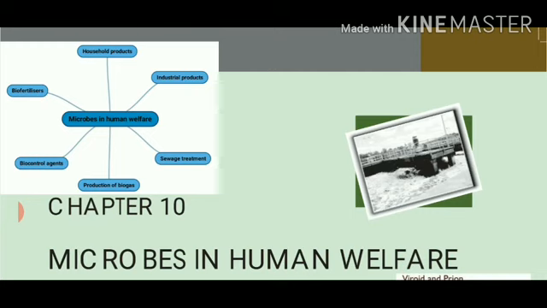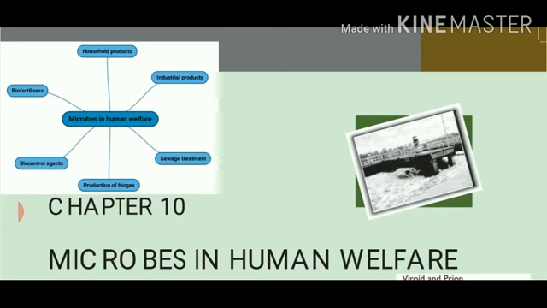Number four is production of biogas. Methane gas is produced in biogas plants with the help of methanogens. Number five, biocontrol agents: those microorganisms which can reduce the infection of pests and insects in plants.